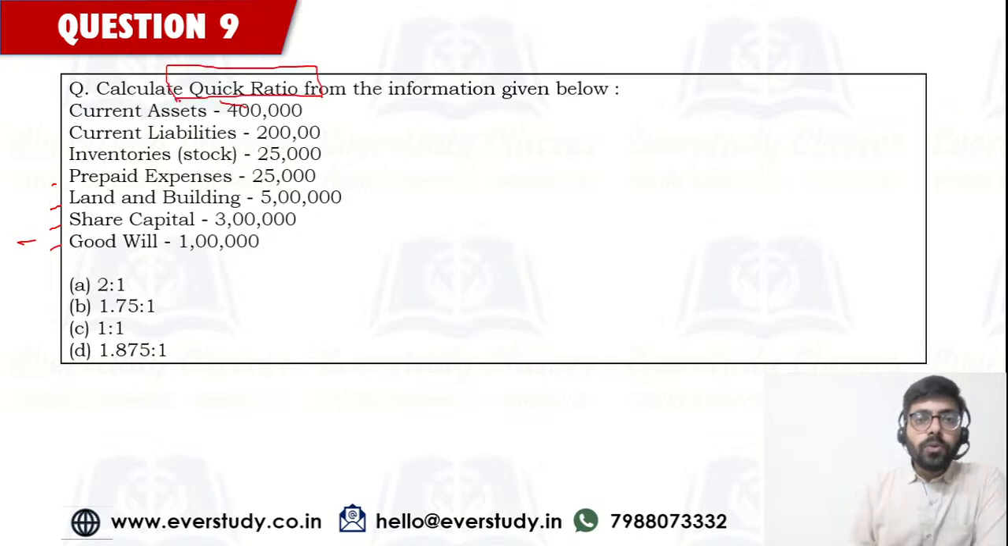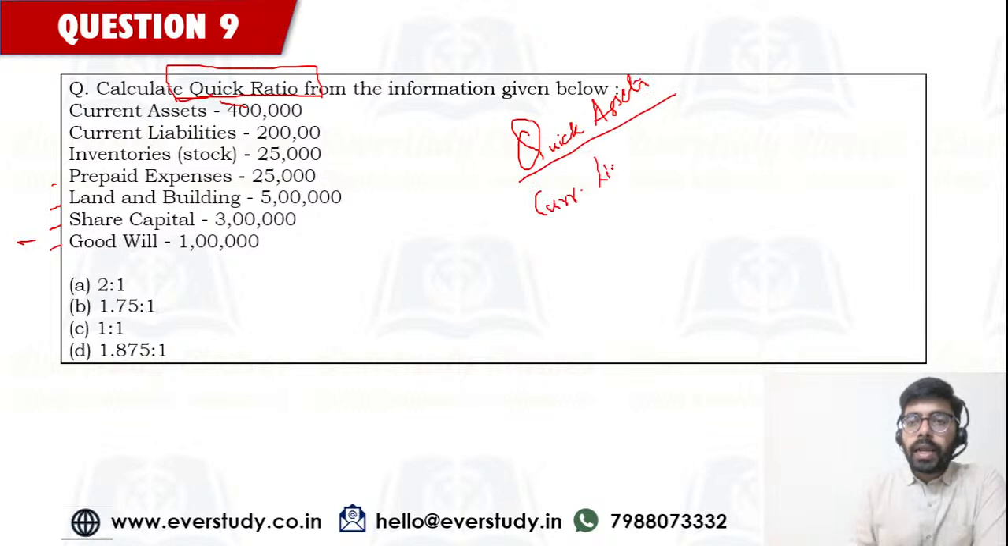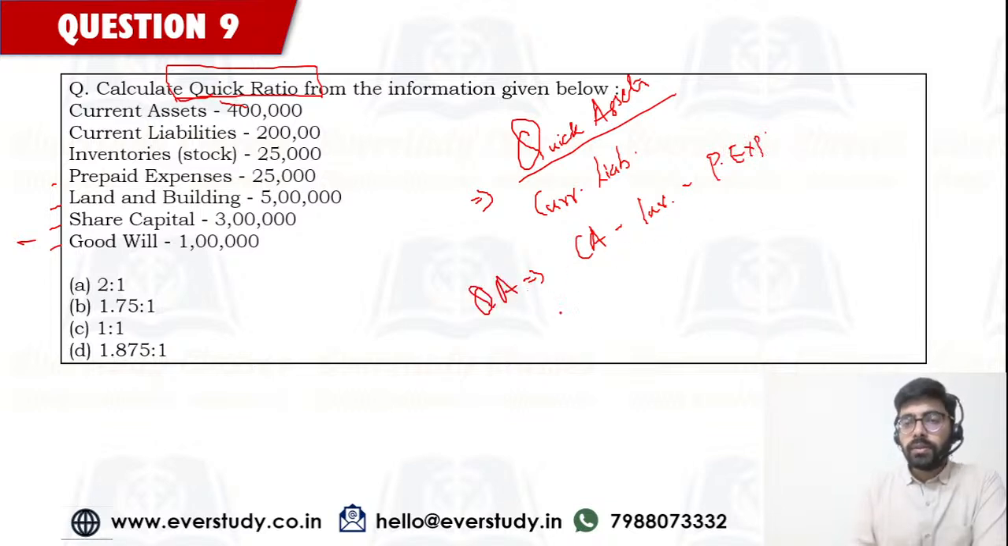Quick ratio. The formula is quick assets divided by my current liabilities. This is the very simple formula for this one. Now, how much are going to be my quick assets? Quick assets are current assets minus your inventory and minus your prepaid expenses. Okay. So, this is your quick assets.